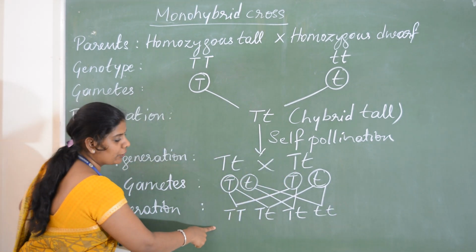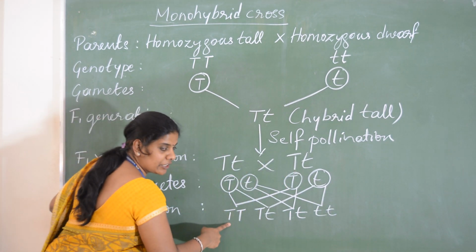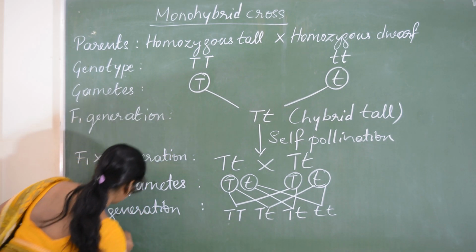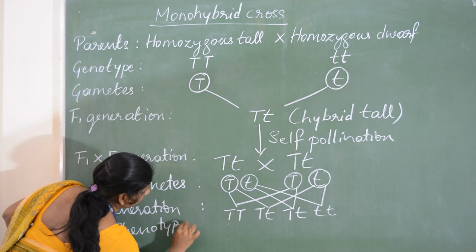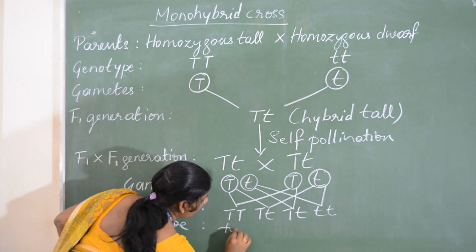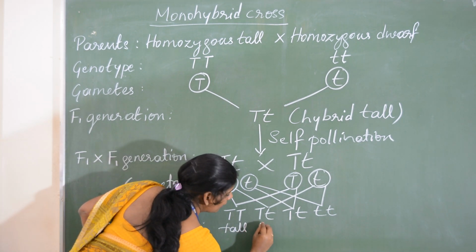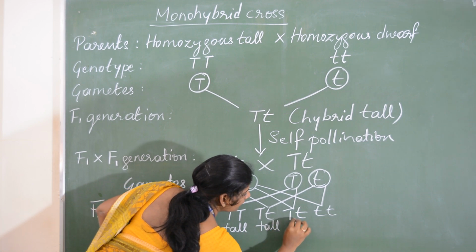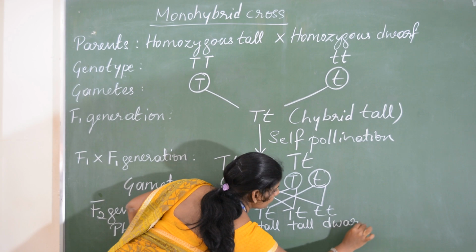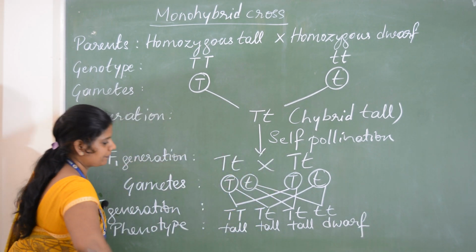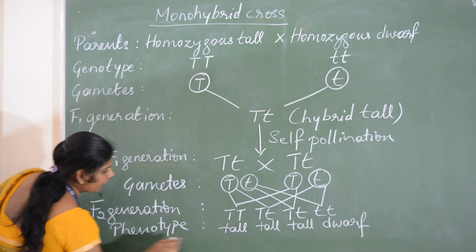Now we got 4 individuals. These are the genotypes. Now we'll write the phenotypes. This is tall, this one also tall, this one also tall, and this is dwarf. Dwarf means short.